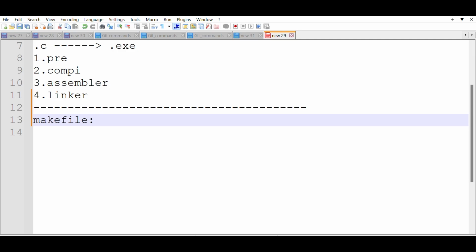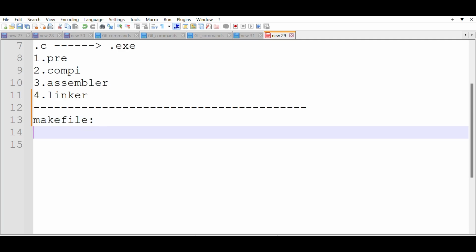Makefile is nothing but one script format. Suppose in Python or any shell script, if you want to run any code, we are using GCC, meaning the cc command in Linux. In that same manner, Makefile makes things easy for the developer. I will tell you in which scenario we use this.